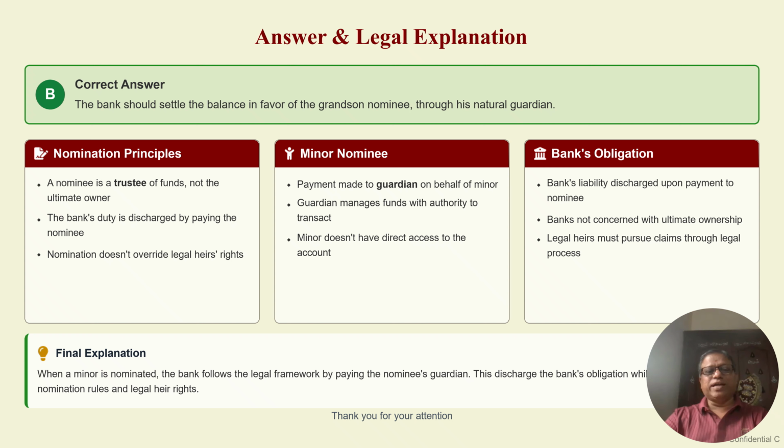When a minor is nominated, the bank follows the legal framework by paying the nominee through a guardian. The bank's first obligation is to discharge to whoever is nominated, and then only to the legal heirs. If the legal heir wants this money back, they can go to court. So in this case study, the legal heir is secondary and the nomination is first. The bank should settle the balance in favor of the grandson as nominee through his legal guardian. So that is the answer.